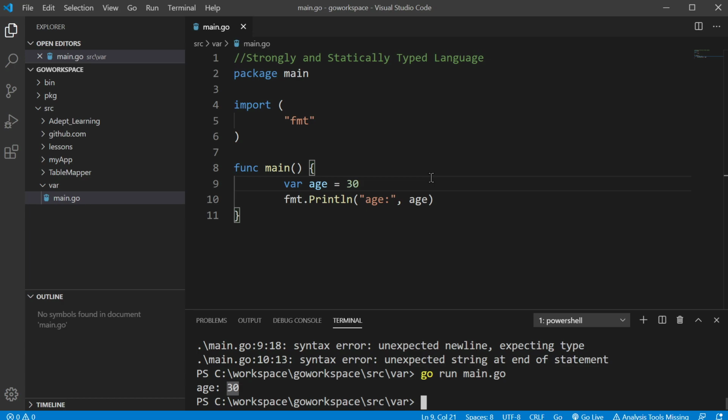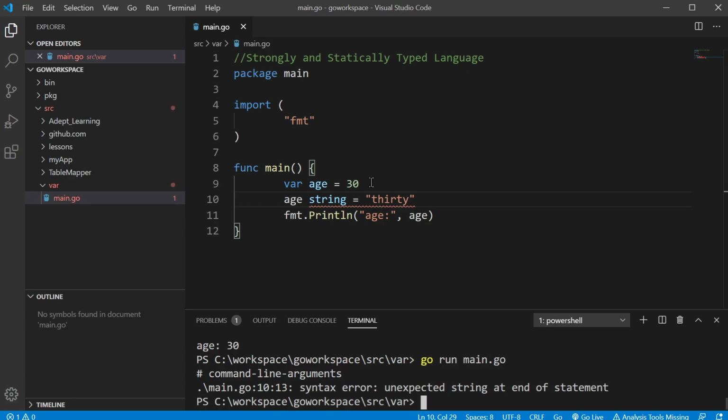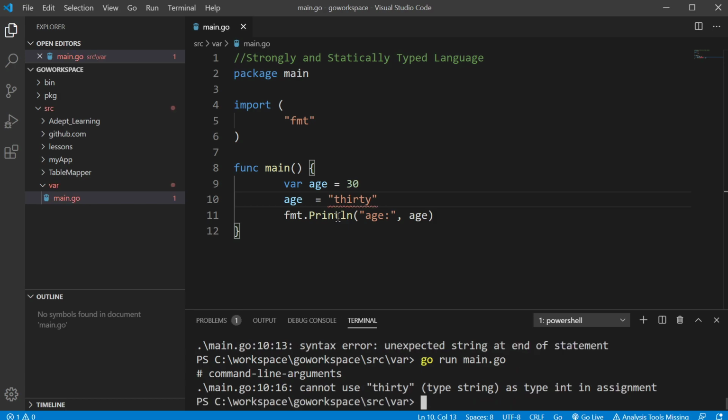Let's move on to strongly typed, which means the type of a variable cannot change over time. So once this is set, it inferred that, hey, I have an int. I can't try and change that into, say, a string. It's going to throw an error. It just won't work. So once it starts off as one data type, you can't change it to something else.